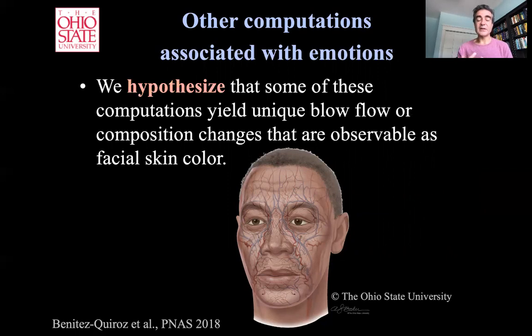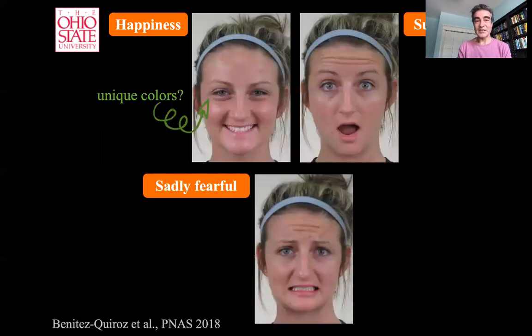So the hypothesis that we have is that because when we internally experience emotion, we are actually releasing a lot of peptides, this blood flow and blood composition change are actually visible on the surface of the face as a facial color change, because of the large number of blood vessels on the surface of the skin.